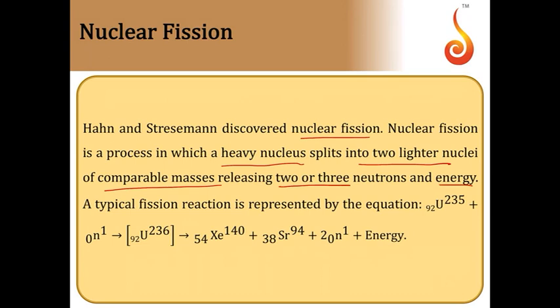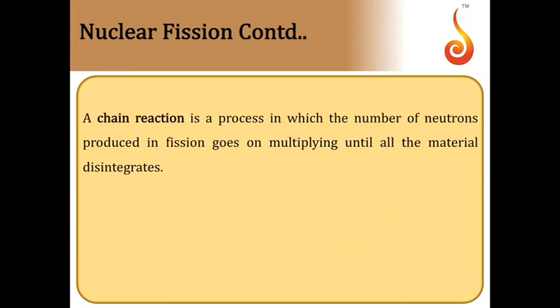So a typical nuclear reaction is like this: uranium-235 plus a neutron giving rise to uranium-236. This is an intermediate. Then that gives rise to xenon plus strontium plus 2 neutrons plus energy. This is one example of the reaction. Notice one thing, these two are middle mass nuclei, they have greater binding energy. So some energy is released in this process.